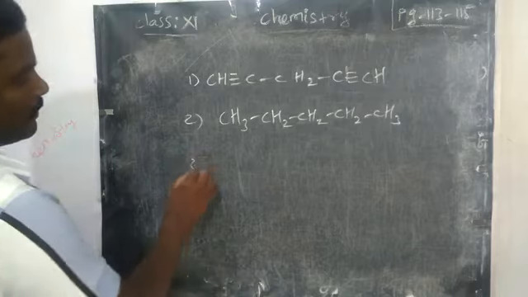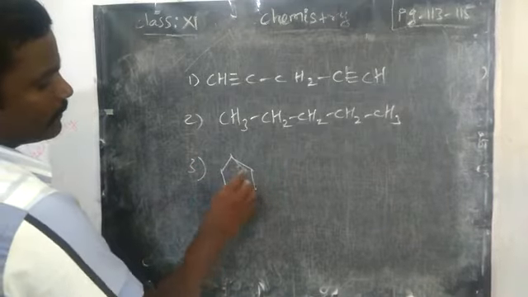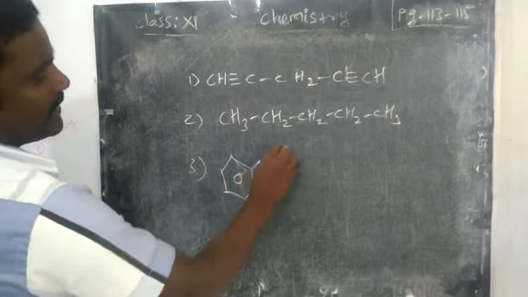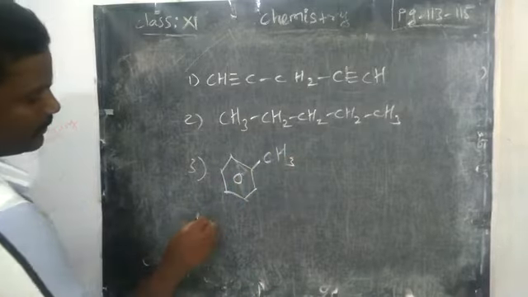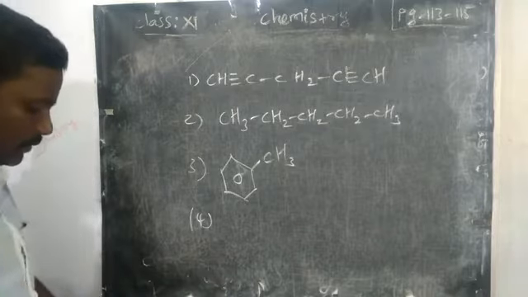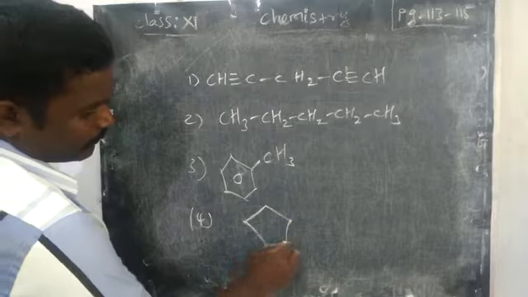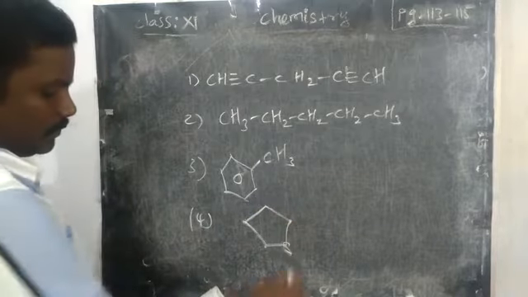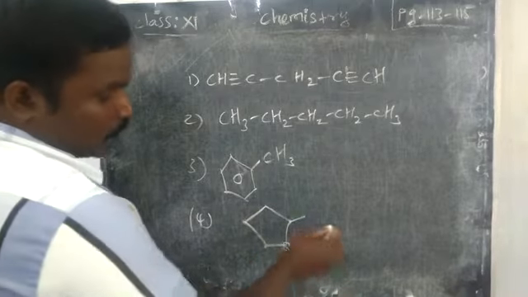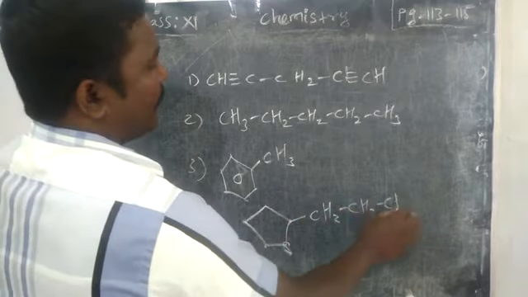Next, toluene. Actually, I already know this name, so I am writing it, but we will learn how to name. Thio group with aliphatic compound.